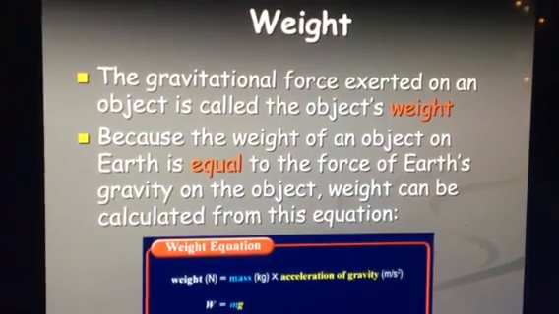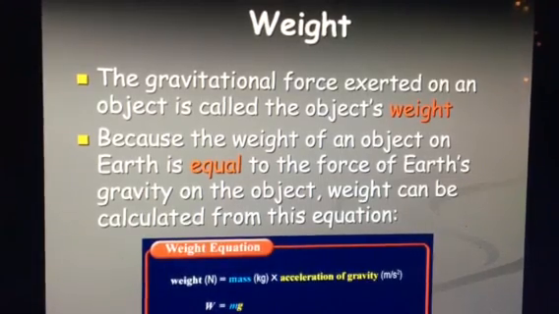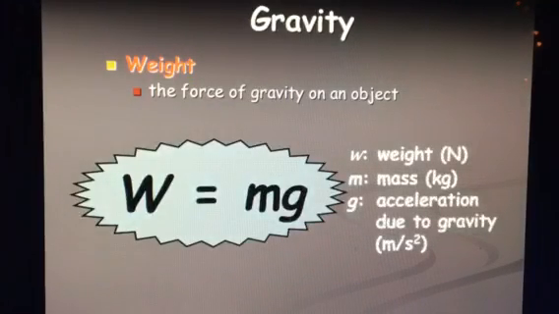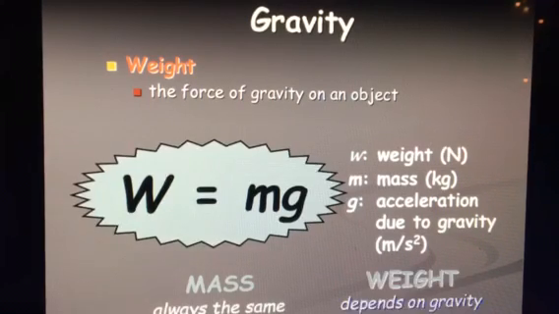As with the lab that you did last section, you already know that. The equation at the bottom of this PowerPoint, in the blue box, you can put onto your equation sheets so that you can have that for your test. So weight is measured always in newtons, mass in kilograms, and gravity, or g, is meters per second squared.